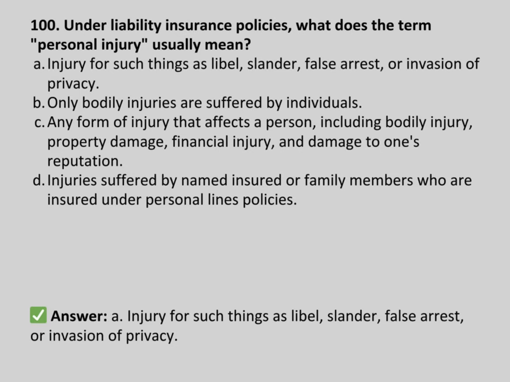Under liability insurance policies, what does the term personal injury usually mean? Injury for such things as libel, slander, false arrest, or invasion of privacy. Only bodily injuries suffered by individuals. Any form of injury that affects a person, including bodily injury, property damage, financial injury, and damage to one's reputation. Injuries suffered by named insured or family members who are insured under personal lines policies. Answer A. Injury for such things as libel, slander, false arrest, or invasion of privacy.